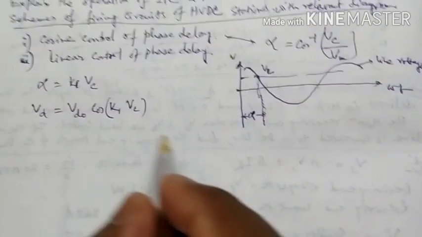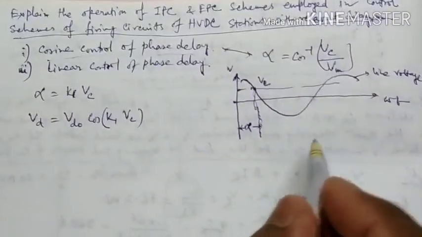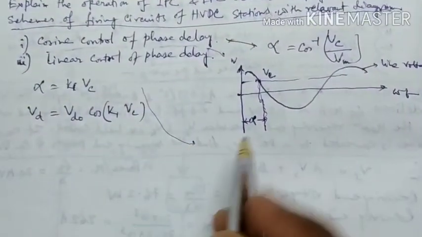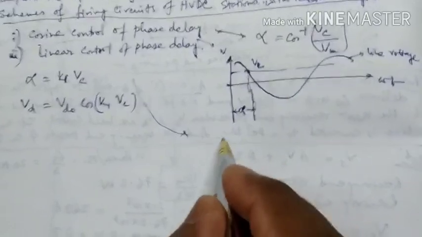So here the control, this is for cosine, and for linear it will be just like this.